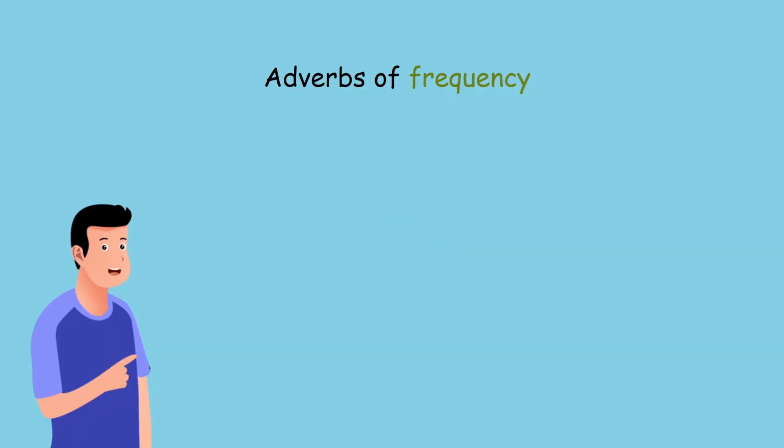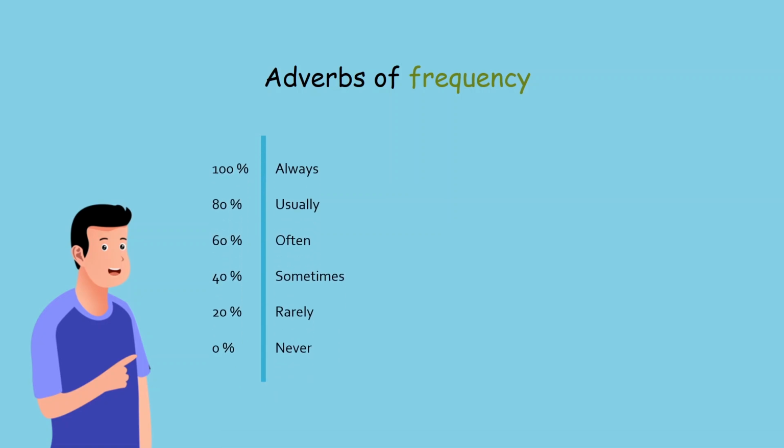Let's start with adverbs of frequency. These words tell us how often something happens. For example, I always wake up early. She never eats junk food. Let's look at some common adverbs of frequency.